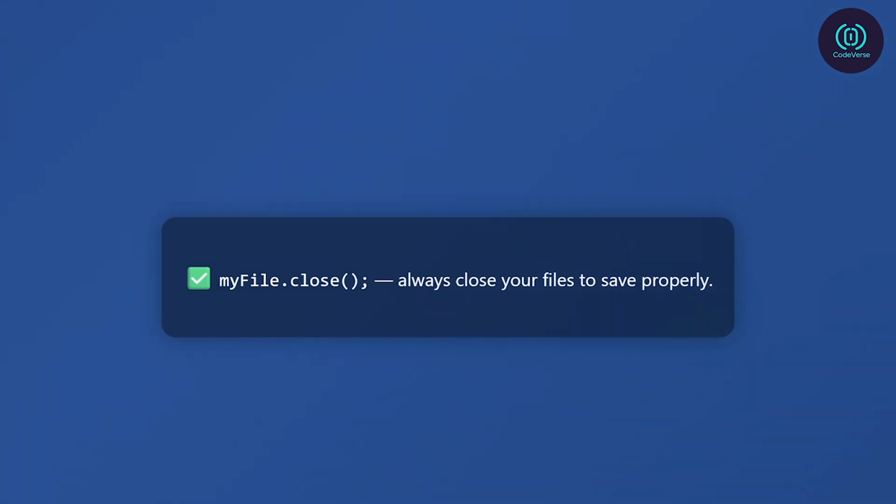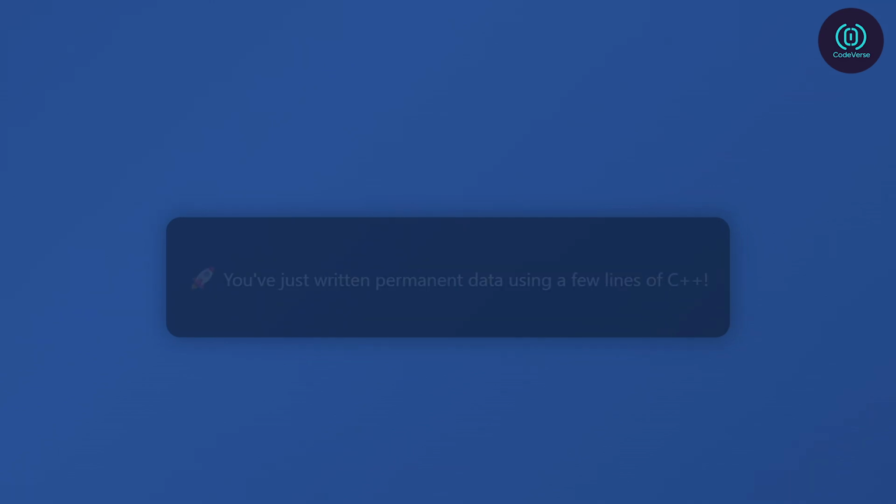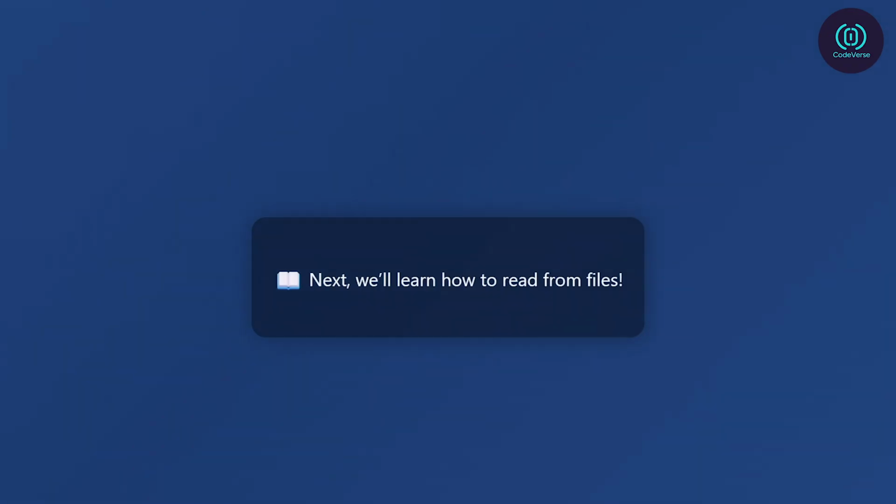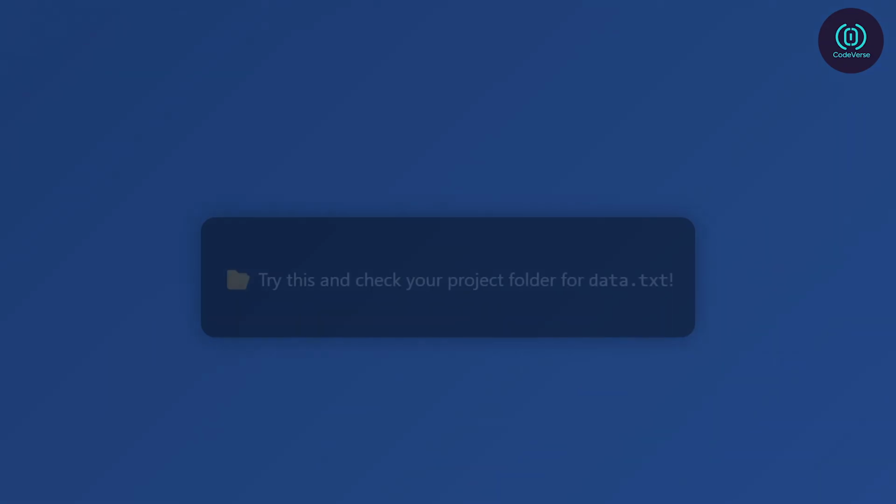One important tip: always close your files. If you don't, the data might not be saved completely, especially in large applications. So, with just a few lines of code, you've taken a big step. Your program is now capable of writing permanent data into real files on your system. And that's just the beginning. We're going to explore how to read files next. But first, try this out on your own and make sure your file is created exactly where you expect it to be.